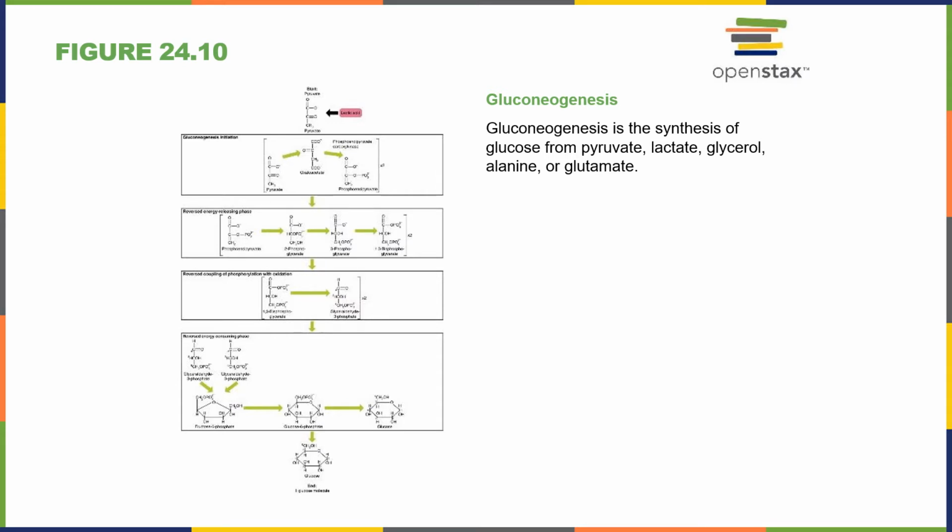So remember, alanine and glutamate, those are amino acids. We talked about pyruvate and where we get that, right? That's from glycolysis. So that could be the result of anaerobic respiration. And lactate, or lactic acid, is also produced in anaerobic respiration. You do not need to memorize all these steps. Just know that we can make glucose again from different molecules, different metabolites, and for the most part this is going to happen in the liver.